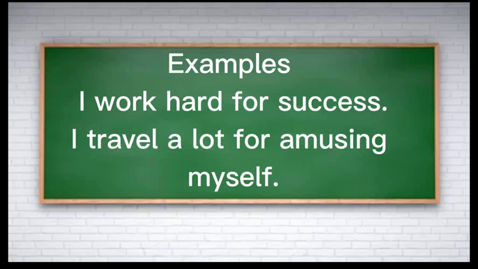Then second example, I travel a lot for amusing myself. I travel a lot for amusing. After for, there is amusing, verb ing form. So I travel a lot for amusing myself. So after for there is amusing, verb ing, and after for there is success. Therefore for is followed by noun or for is followed by verb ing form.